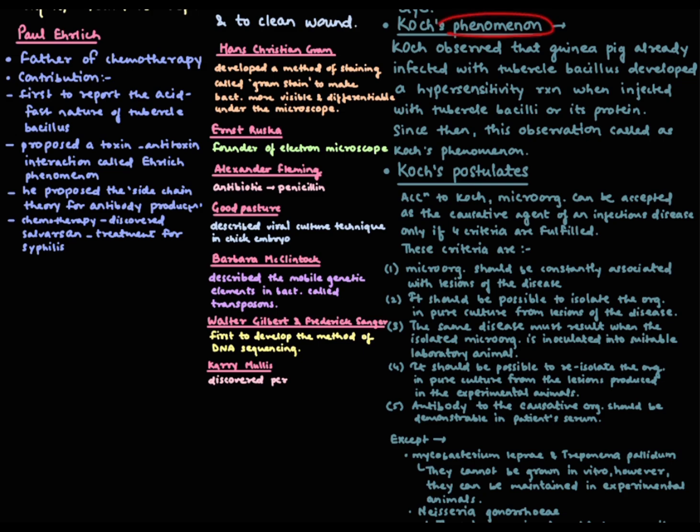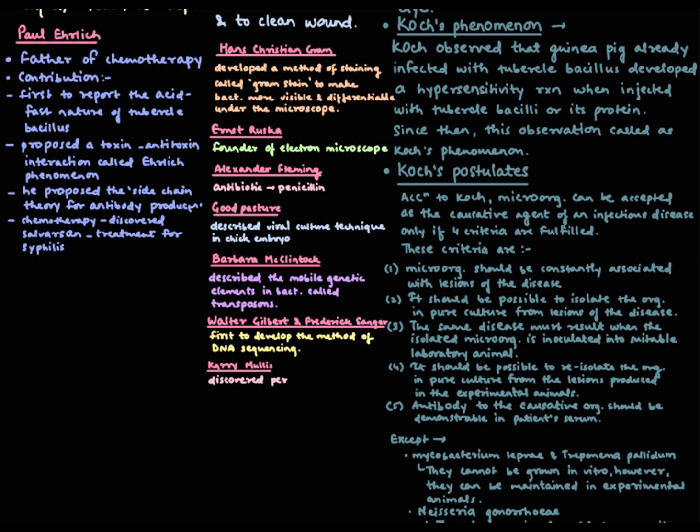In addition to the Koch phenomenon, we will now see the postulates of Koch. According to Koch, a microorganism can be accepted as the causative agent of an infectious disease only if 4 criteria are fulfilled. And what are these criteria? First, the microorganism should be constantly associated with the lesions of the disease. Then it should be possible to isolate the organism in pure culture from the lesions of the disease.